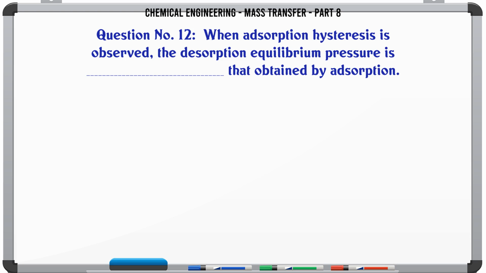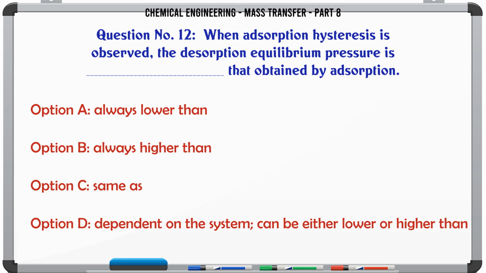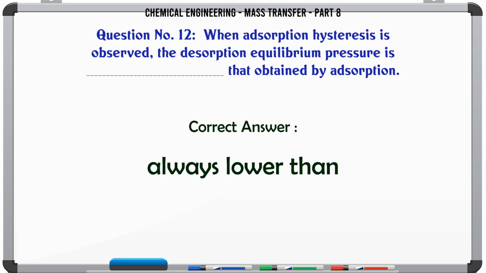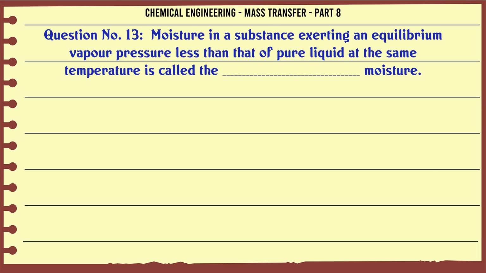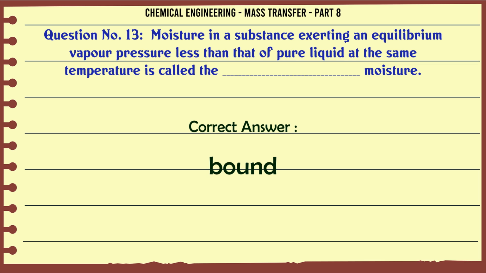When adsorption hysteresis is observed, the desorption equilibrium pressure is that obtained by adsorption. A. Always lower than. B. Always higher than. C. Same as. D. Dependent on the system, can be either lower or higher than. The correct answer is always lower than. Moisture in a substance exerting an equilibrium vapor pressure less than that of pure liquid at the same temperature is called the moisture A. Bound. B. Unbound. C. Critical. D. None of these. The correct answer is bound.